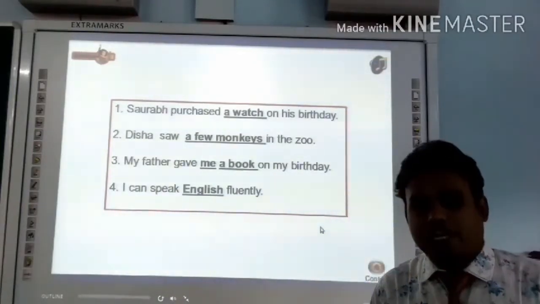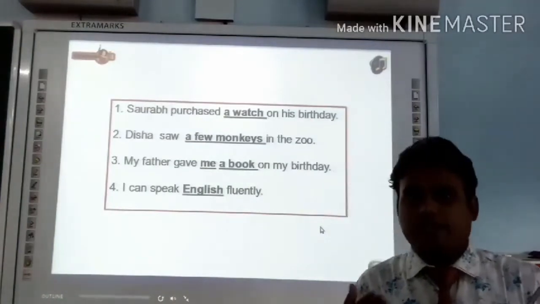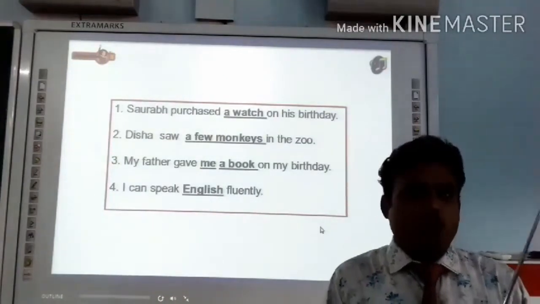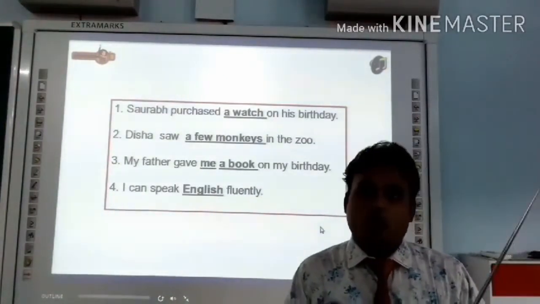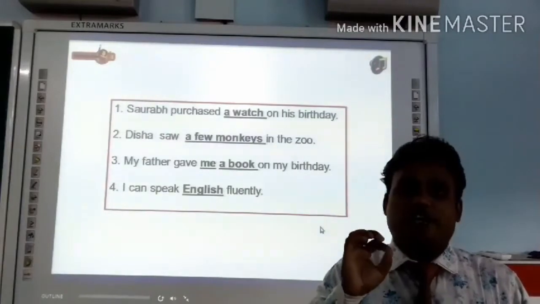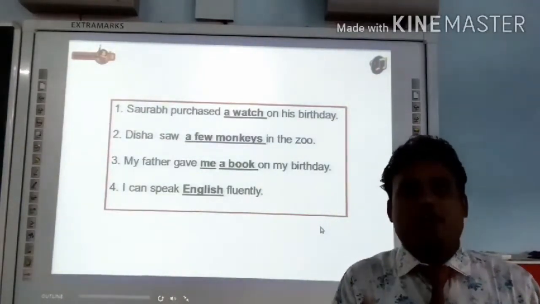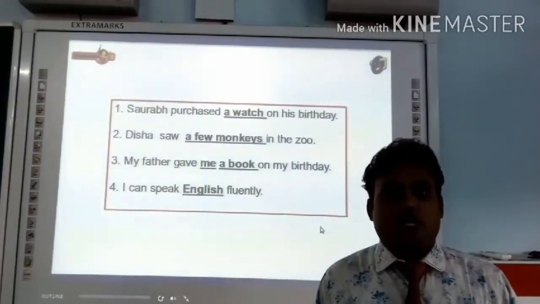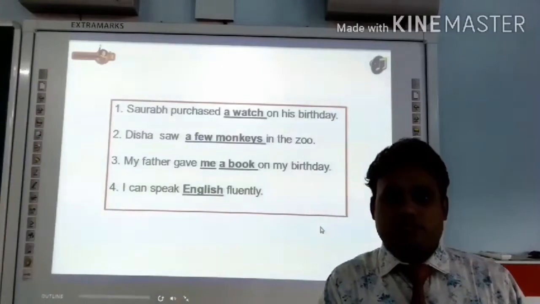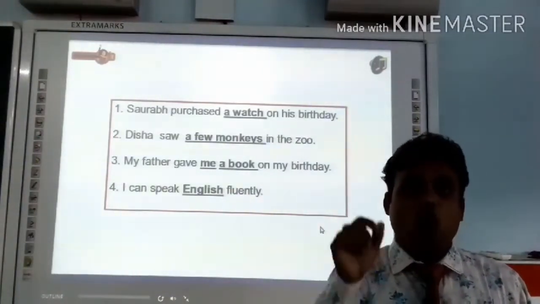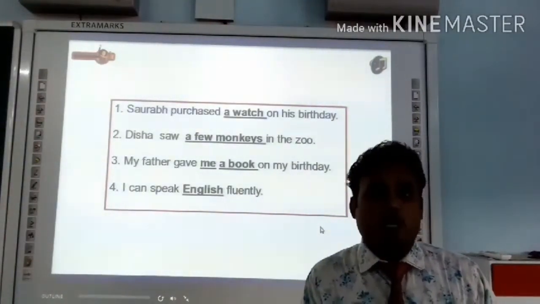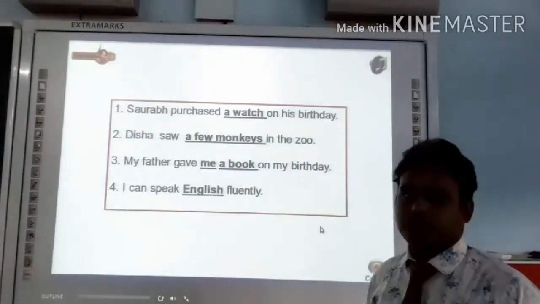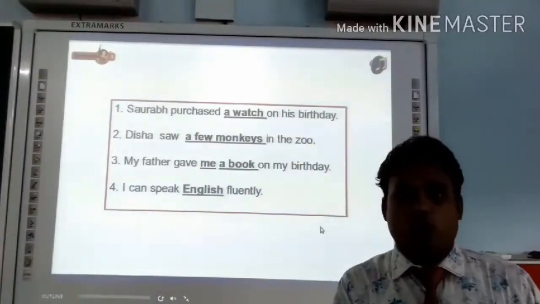Okay, it might be difficult for you to identify what is an object, or is it possible to find an object in every sentence? No, it is not possible to find an object in every sentence. We must know how to identify an object. It's very easy. There is no need to worry about this. When you get an answer of what and whom, you just need to find out the answer of what or whom just after the main verb. Then you can find your object.